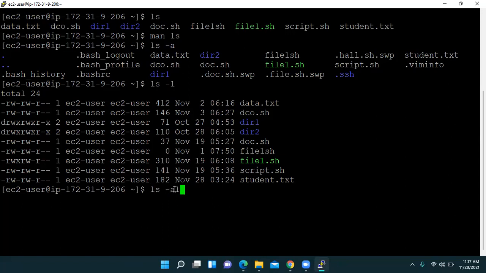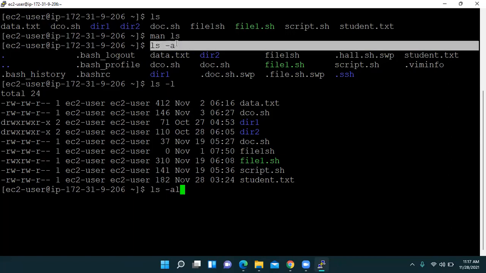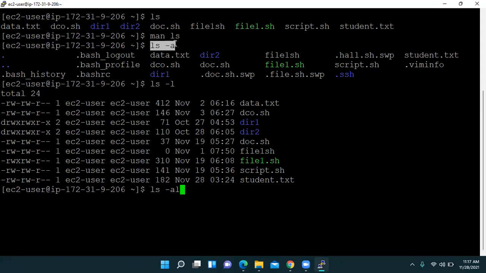Here we have discussed ls followed by space followed by -a. This a is for all files, that means hidden files also. And here, ls space dash l stands for listing our content in long format.